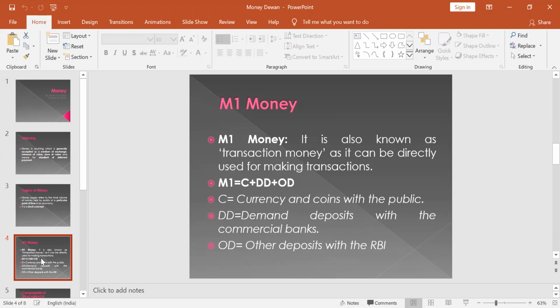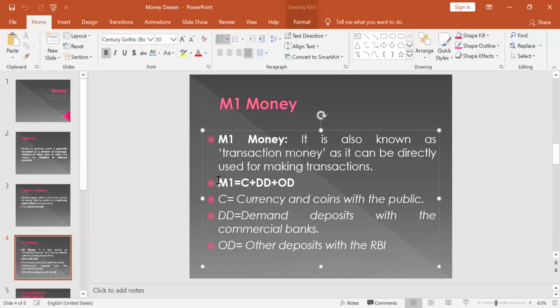Up to 1967-68, the Reserve Bank of India, the central bank, had been using only the narrow measure of money supply, but since 1977 it has evolved four alternatives: M1, M2, M3, and M4.